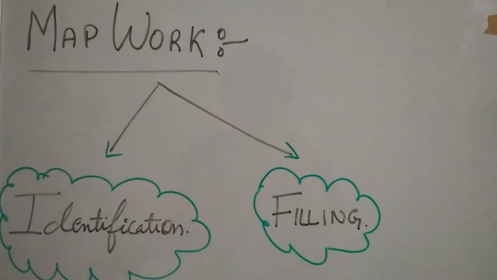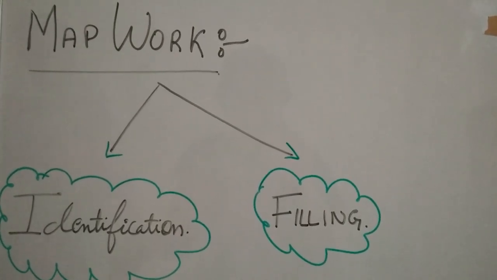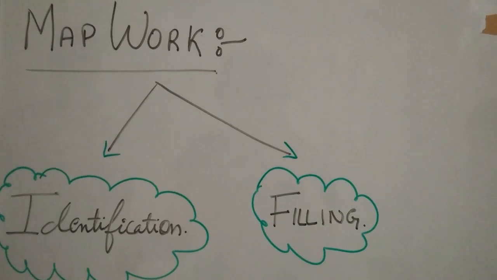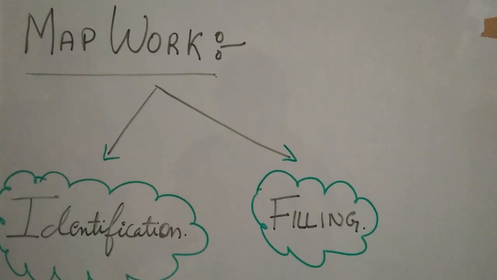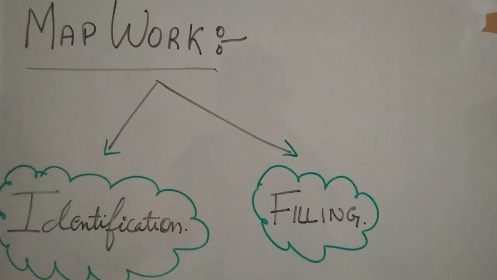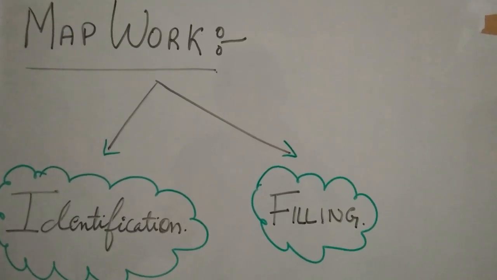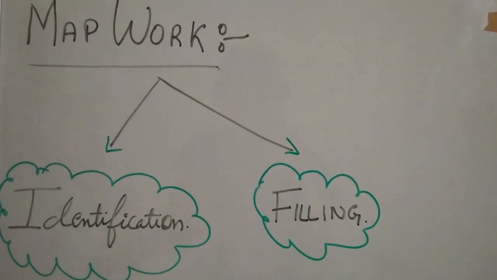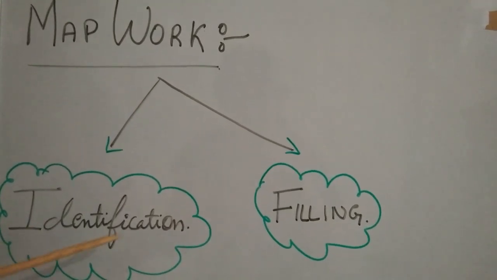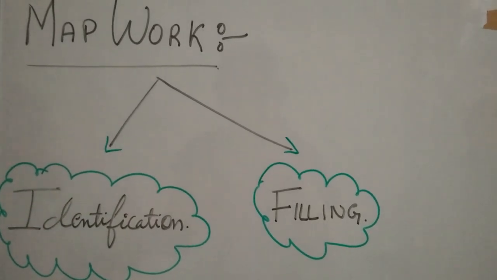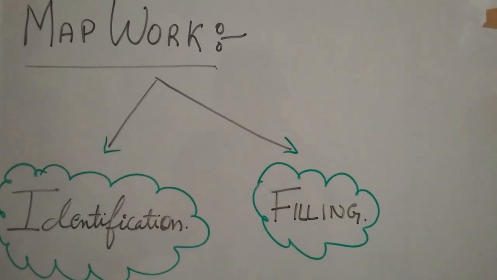Okay, so we will be doing very smart work and will go according to the pattern and according to the chapter wise, so that we end up scoring really good in geography map. Okay guys, so this section is very scoring and we'll be following the smart work and going according to the syllabus. As chapter number 1 of the geography, the map work is all about identification. It means the places will be already marked in the map and you just need to figure out which place this is.